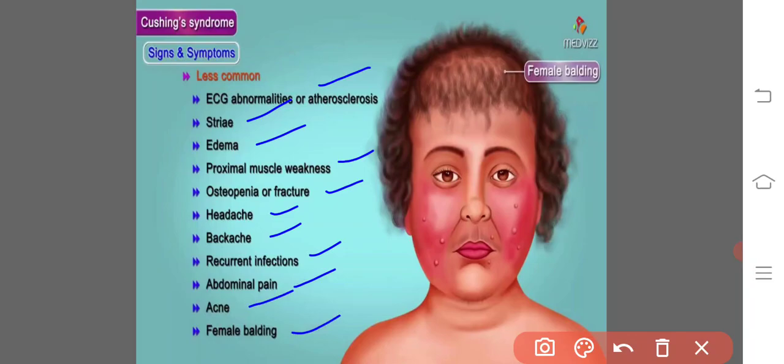We will see weakness of the muscles and bone fractures, thinning of arms and legs, poor wound healing and low lymphocytes, increased salt and fluid retention with edema, increased androgen production and mild virilism, defects in the menstrual cycle in females, and every possibility of sexual dysfunction. These are all the signs and symptoms of Cushing syndrome, overproduction of cortisol.